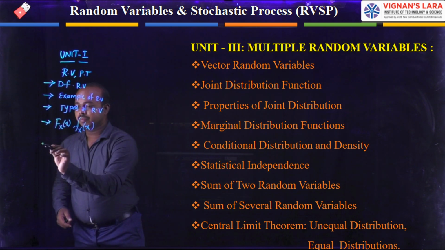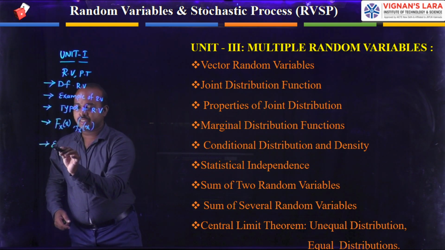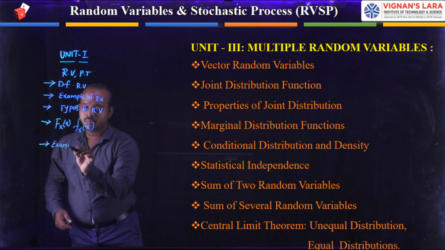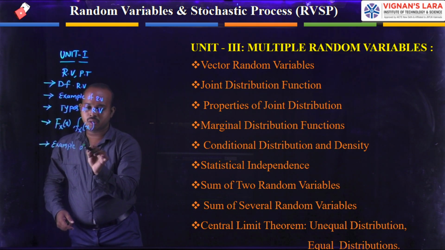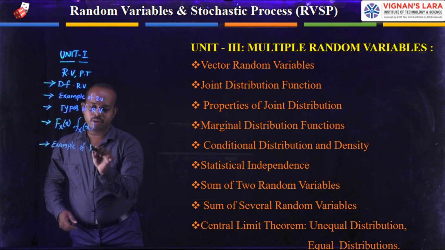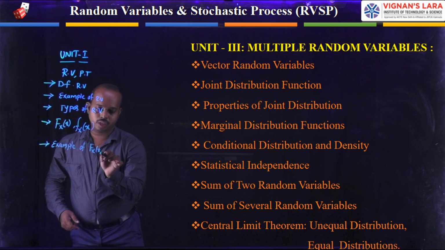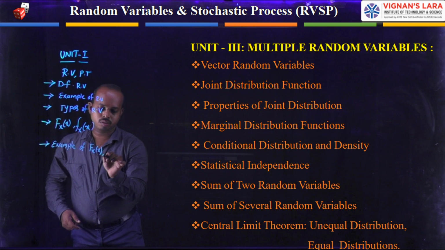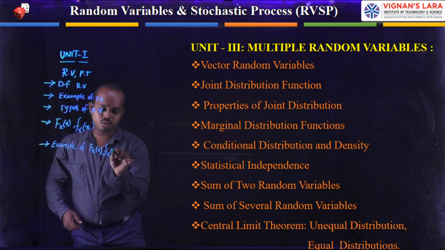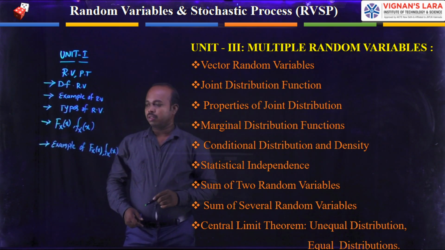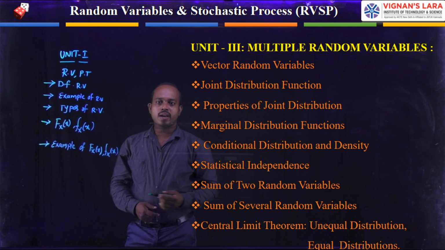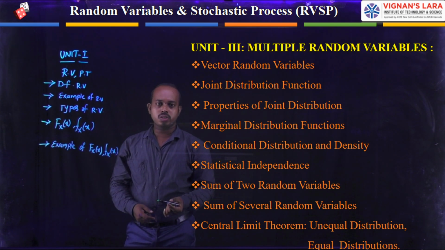After that, we can see examples of density and distribution functions. Under these examples, we have binomial and Poisson.